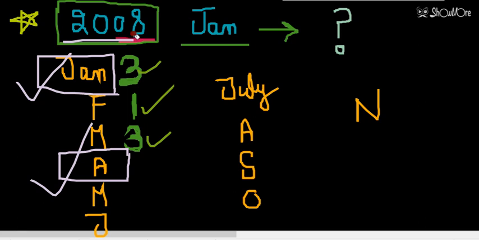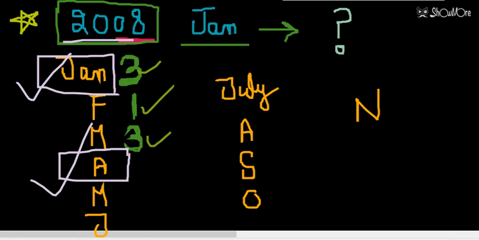So this is the first question that you can note down: which month has the same calendar as January for the year 2008. So students, every time you see January in a leap year, you have to note down the method.